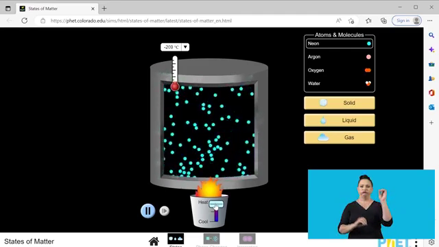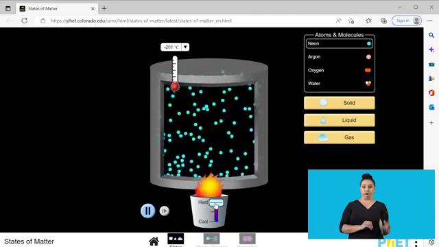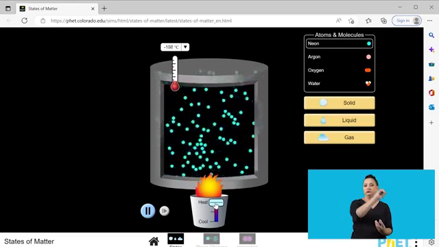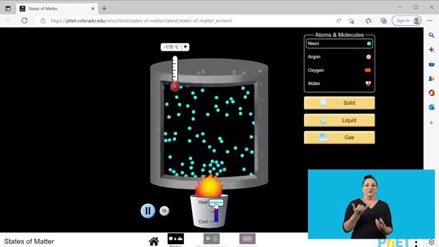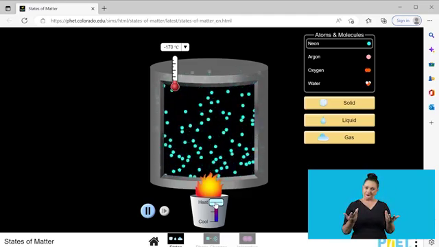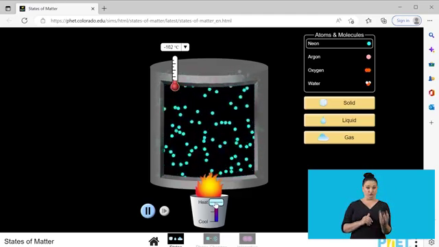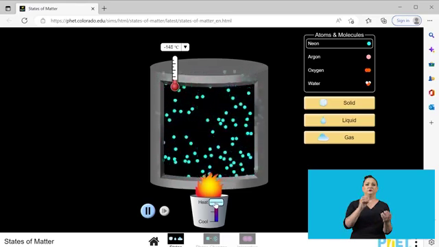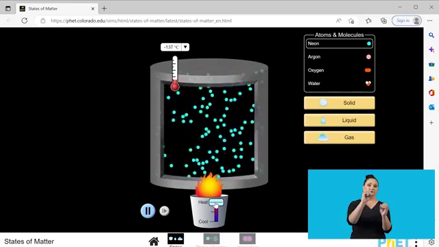So we're going to keep on increasing our temperature. You notice that now the particles are filling up the container that we have, meaning that the particles are now in a gaseous phase. So now what happens if we were to remove this temperature? The particles are starting from a gaseous phase. The spaces between the particles are very, very large.